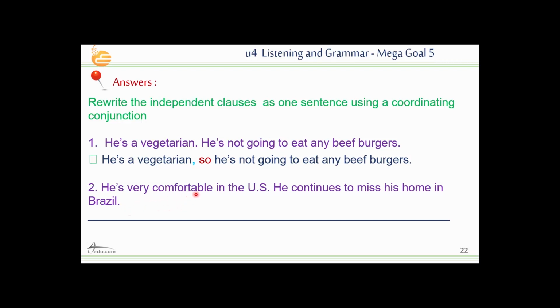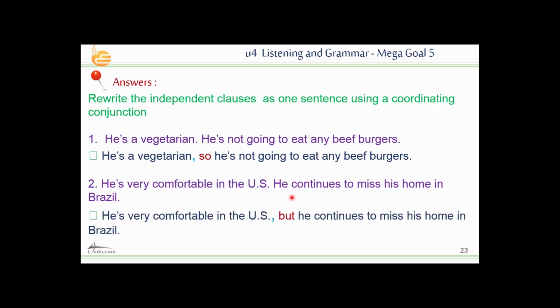Can we say he's very comfortable in the US and he continues, or he's very comfortable in the US but he continues, or he's very comfortable in the US so he continues? So what do you think the correct coordinating conjunction is here? But. Although he's very comfortable in the USA, he continues to miss his home. So here he is very comfortable in the US, comma, but he continues to miss his home in Brazil.